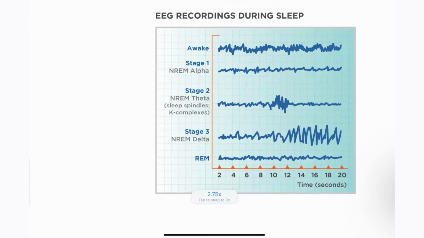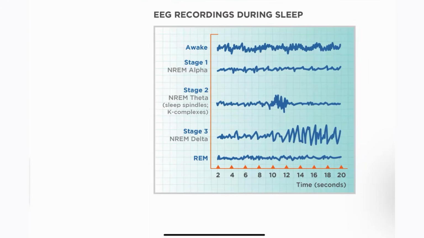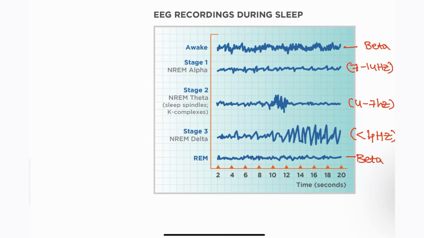Next, how can you interpret this? This can also be asked in the examination. These are the beta waves, more than 14 hertz. Next, NREM stage 1 alpha, which is 7 to 14 hertz. Next, stage 2, where you are going to see theta waves, 4 to 7 hertz. And NREM delta is less than 4 hertz that you are going to see. Again, the REM stage is also mostly beta waves, but you are going to see fewer beta waves.